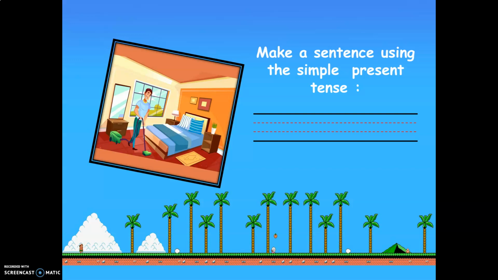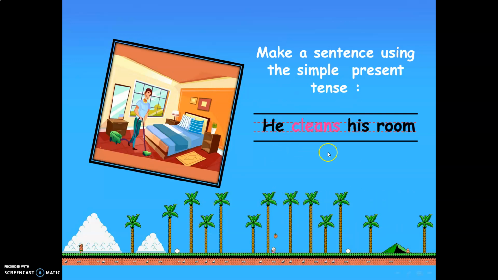Now, girls, I need you to look at this picture and make a sentence using the simple present tense. First of all, what can you see in this picture, girls? I can see a bedroom and a boy. And the boy cleans his room, right? So we have to say, he cleans his room.